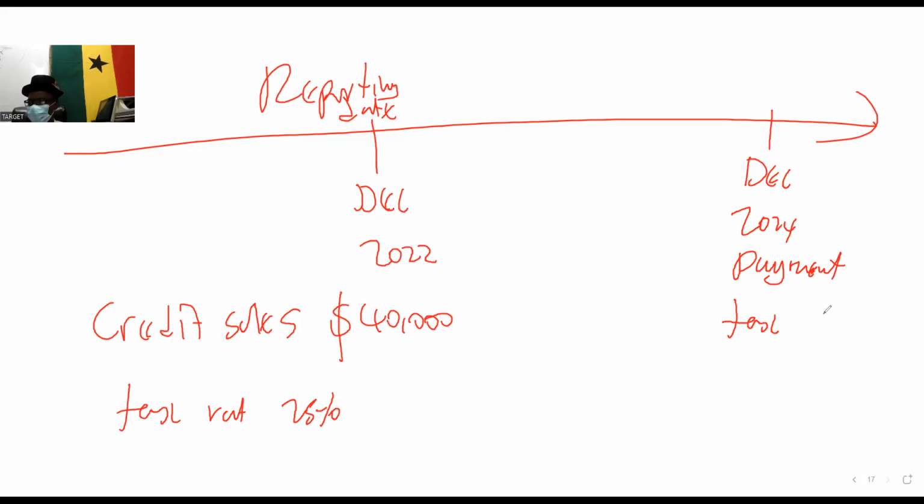That will be $10,000, right? So a 10,000 tax liability.